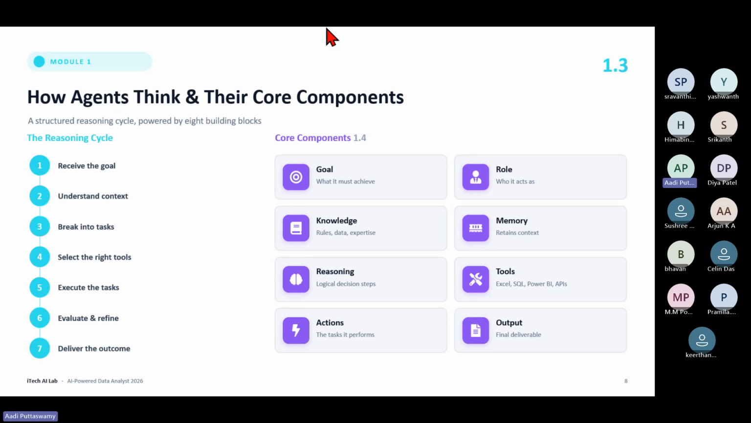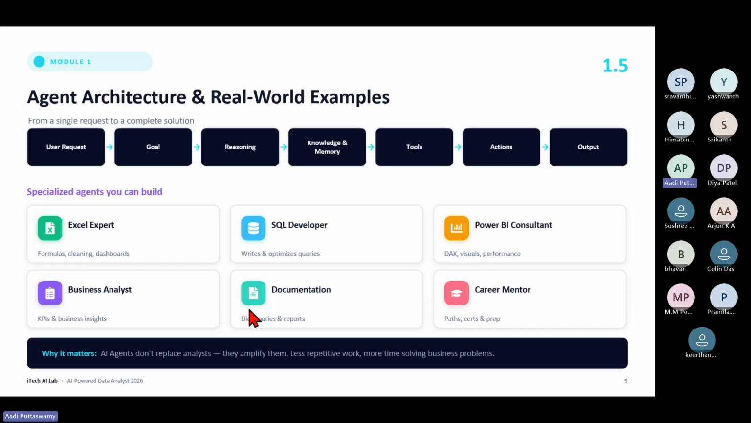So here you can see all the components and how it will work. First is the goal. What is my goal? Then knowledge, reasoning, actions. What is the role of the agent? Then memory. This is very important. This is where all the information and details will be stored. Then tools. Then finally the output, what we need. So this is the architecture. First the user will request. There is a goal. Then the reasoning will happen. Then knowledge and memory. Then tools, actions, and the final output. So this is how the entire AI agent will work.